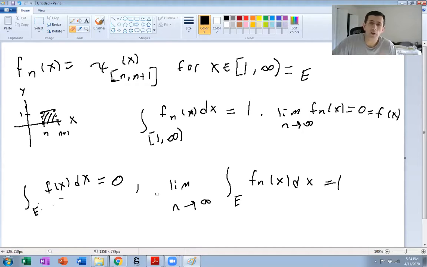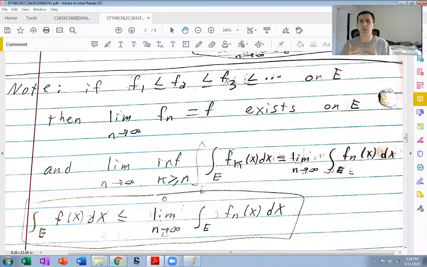And in the example I had before, n times a characteristic function of the half-open interval 0 to n, that's definitely not increasing. So none of these examples fall under this scenario where the functions are increasing. It better not be, otherwise, what I'm saying is false.